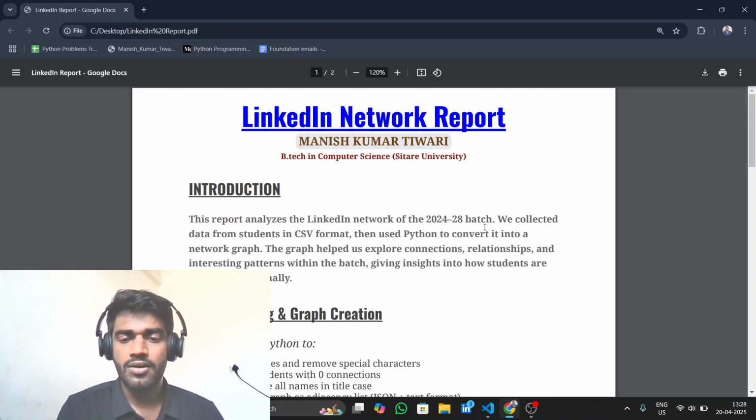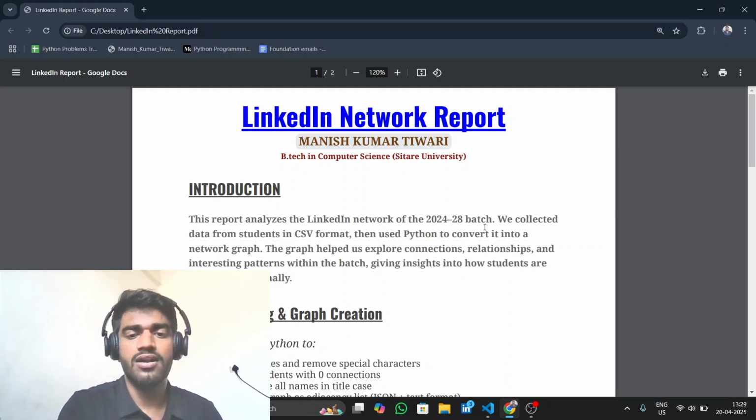The second part of this assignment was to use this data and build a network graph which shows connections on LinkedIn of our batch. To clean the data, I wrote Python programs and did everything automatically.